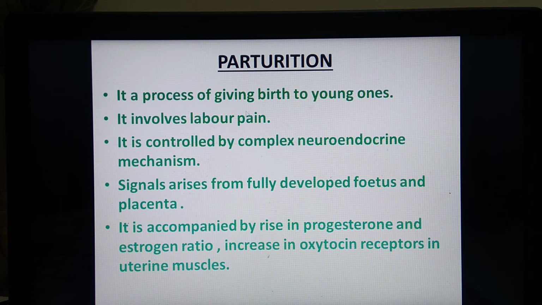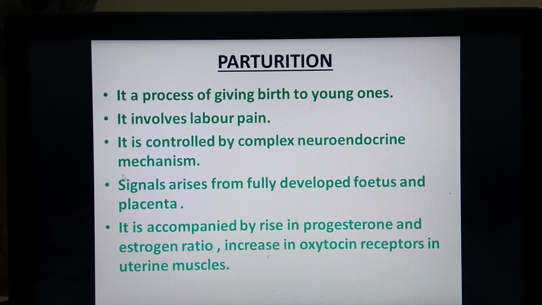So it is a process of giving birth to young ones which involves labor pain. What is this labor pain? It involves physical activities like uterine and abdominal contraction, dilation of the cervix and passage of the baby through the vagina. Okay, so as it requires lots of energy, it is called labor. So labor pain is the characteristic feature of parturition. It is a complex neuroendocrine mechanism involving the hormones and nervous coordination also.